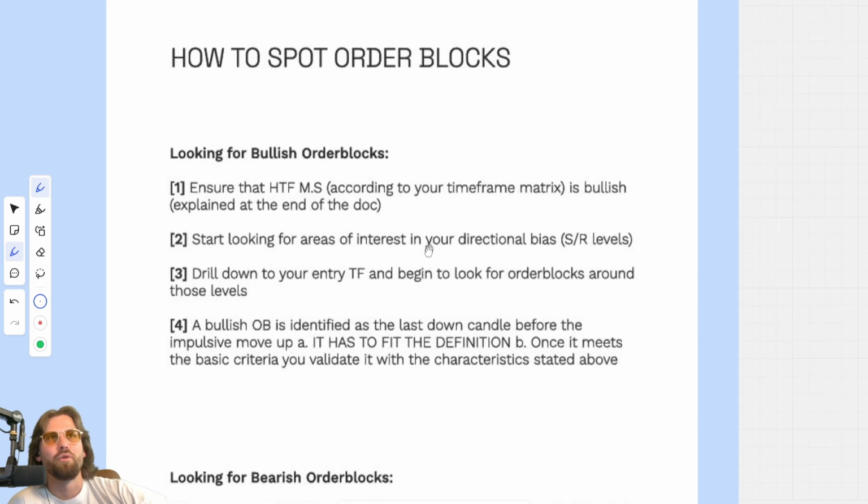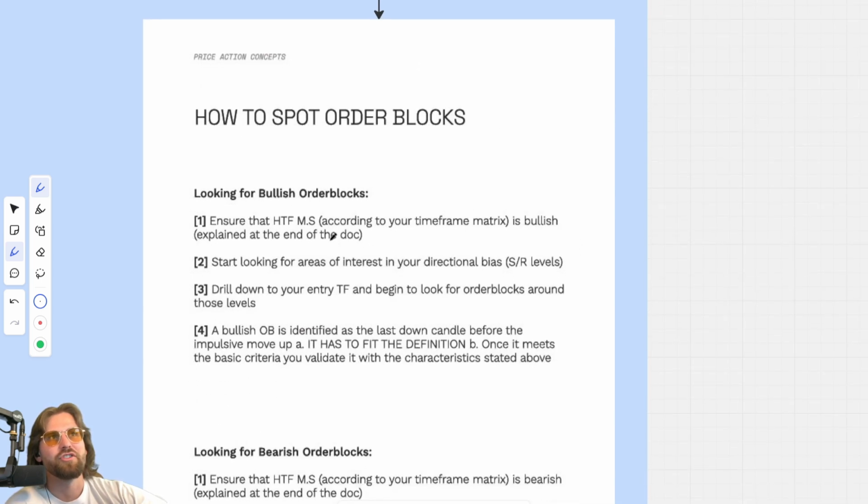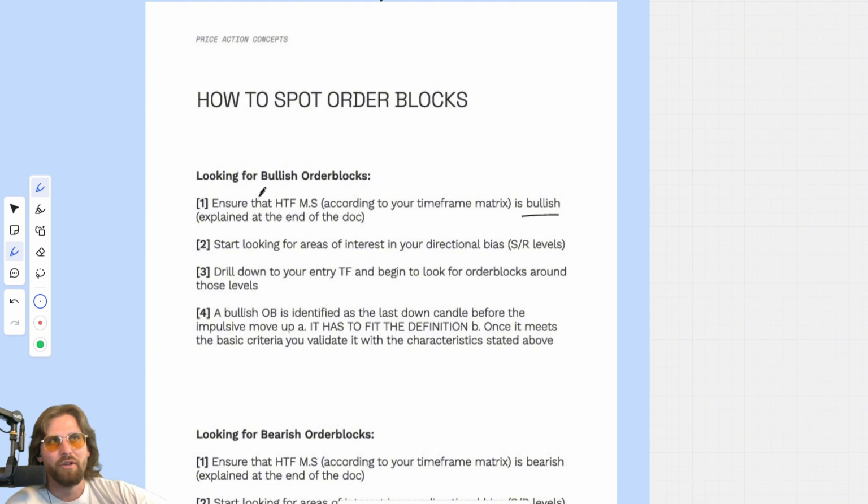How to spot an order block. So if we're looking for bullish order blocks, you must ensure that the high time frame market structure, according to your time frame matrix, is bullish. Explained at the end of the document. 2, when looking for a bullish order block, start looking for areas of interest in your directional bias, support and resistance levels like we talked about before. Drill down to your entry time frame and begin to look for order blocks around those levels. A bullish order block is defined by at least, right, the last down candle before the impulsive move up. Once it meets the basic criteria, you validate it with the characteristics stated above. 1, 2, 3, and 4.